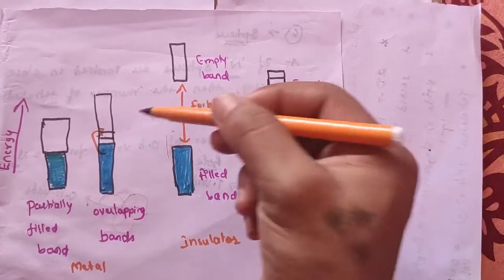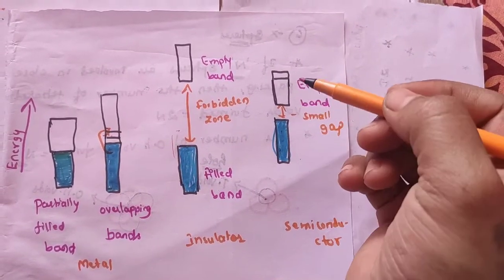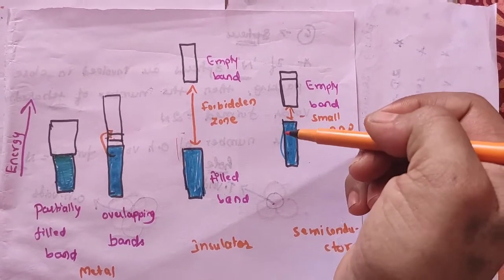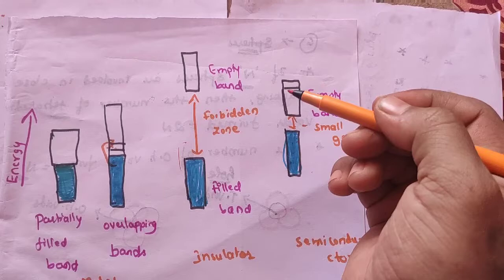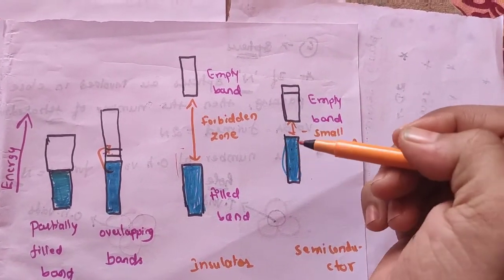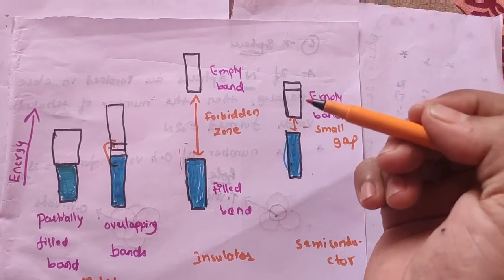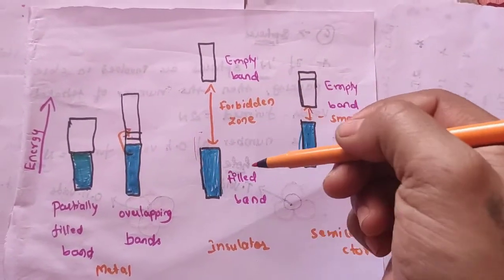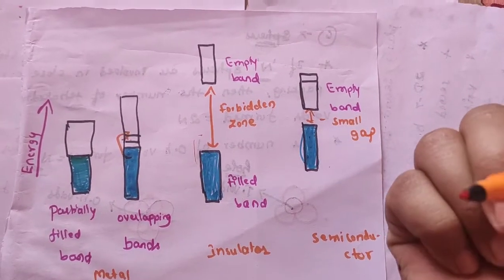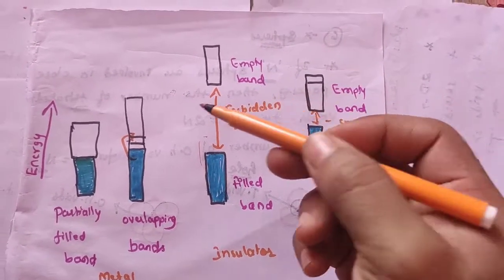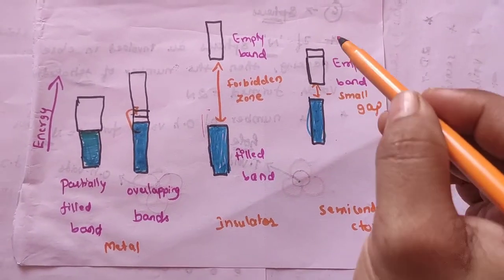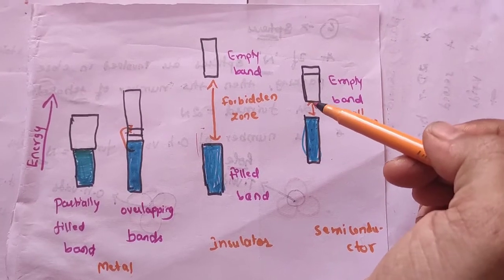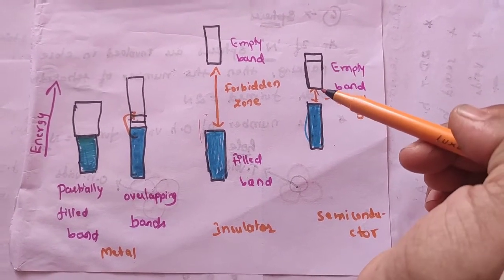Then what about the semiconductors? They are in the range between metals and insulators. They have a gap, but that gap is very small, so the electrons are able to move from the valence band to the conduction band, and the movement of electrons occurs. If the movement is present, it is called a conductor. So these are the differences between metals, insulators and semiconductors. Among those three, the very important point to remember is semiconductors. If we apply some amount of energy, they will conduct, as good conductors.